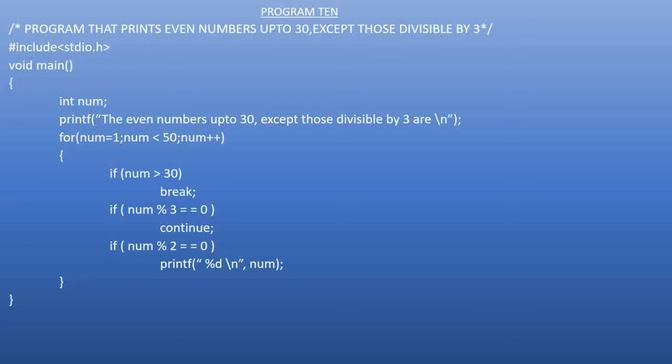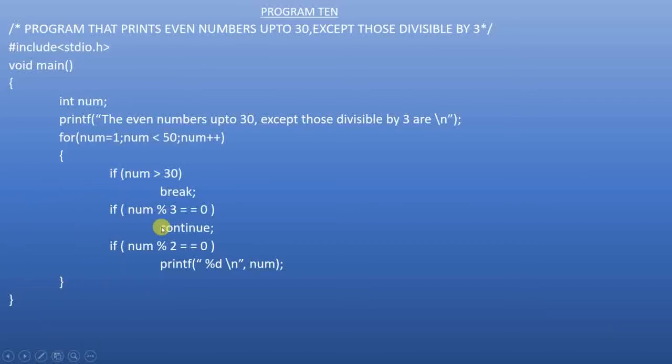I am also taking the for loop, but continue and break statements can be demonstrated using while and do while loops also. Okay, now I want to print the even numbers up to 30, and if that even number is divisible by 3, I won't print it. And I have written a loop that executes 50 times.